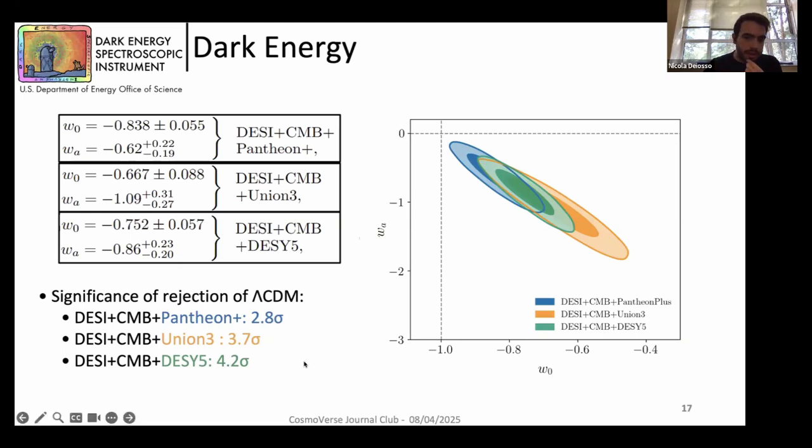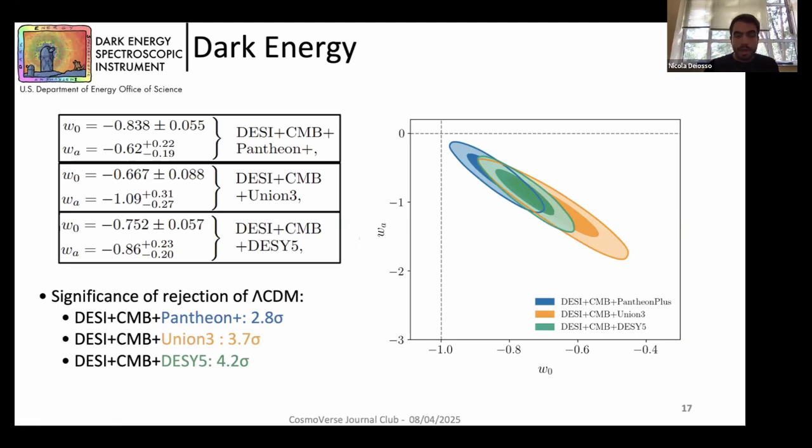It's true also that this preference changes a lot depending on the supernova dataset that we are considering. So we have to handle this result with care. Of course, we are not claiming that there is new physics or so on. But as we saw in the previous slide, just DESI plus CMB already gave us a 3.1 sigma tension.